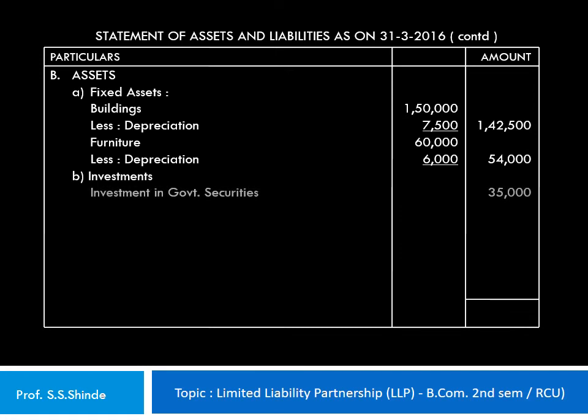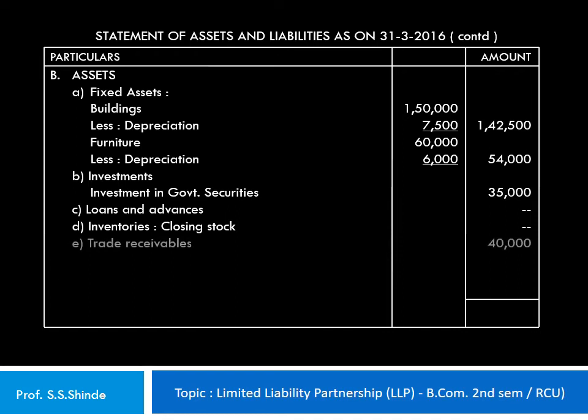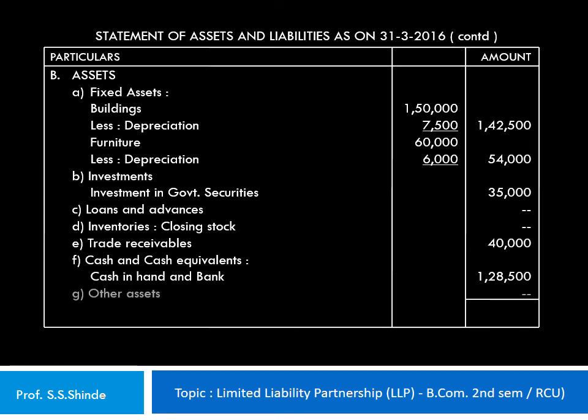Investments: there's an investment in government securities to the extent of 35,000, which is shown in the outer column. Loans and advances are nil. Inventories, so closing stock in this particular problem is also nil. Trade receivable amounts to 40,000 rupees. Cash and cash equivalents, under that cash in hand and cash at bank, is to the tune of 1,28,500 rupees, taking the total to 4 lakh rupees.